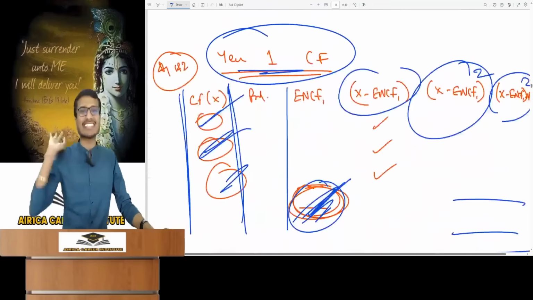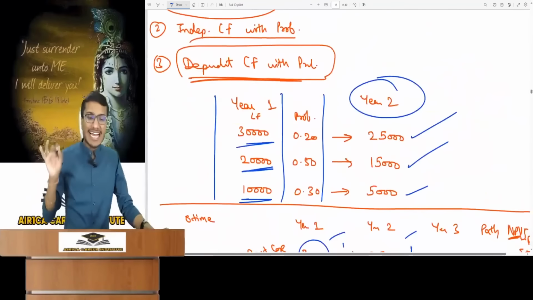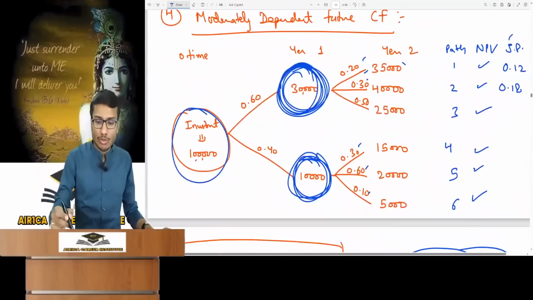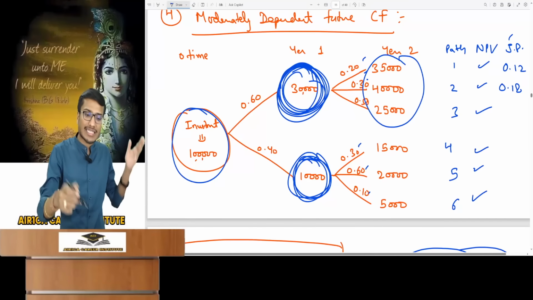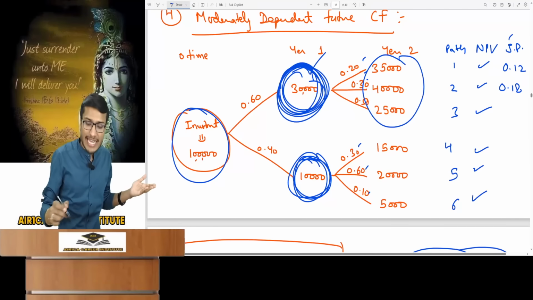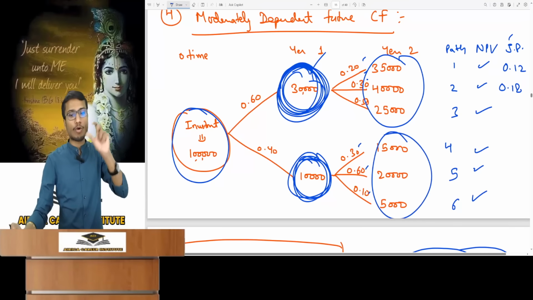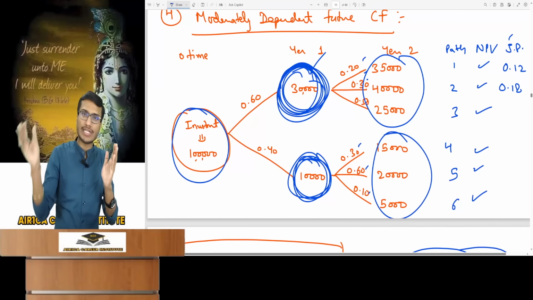The second year's fixed amount was unrelated to the first year. With moderate dependency, anything can happen in year 2. But what happens in the second year will always depend on what the first year's outcome has been. If first year's 10, it's any of 3, making it moderately dependent. So it is dependent, but not completely.